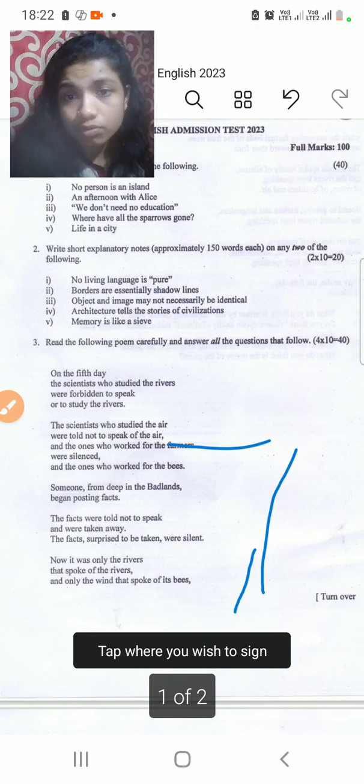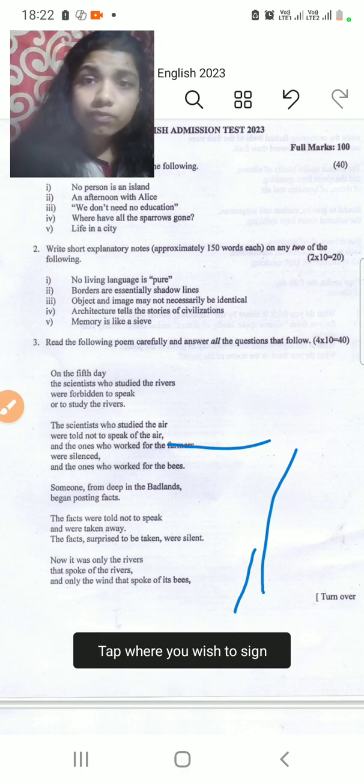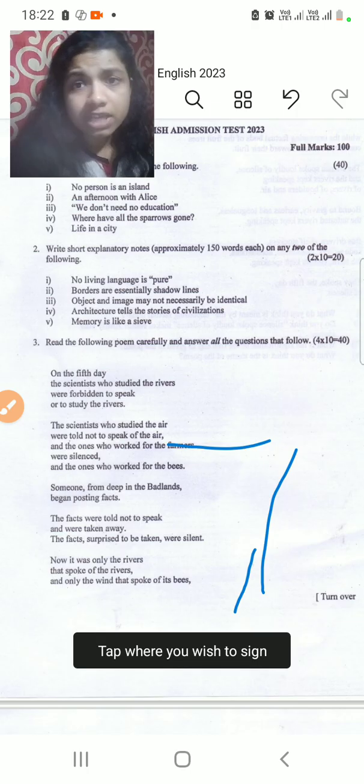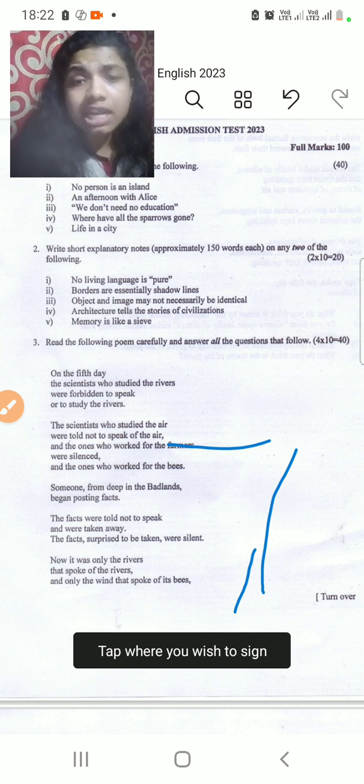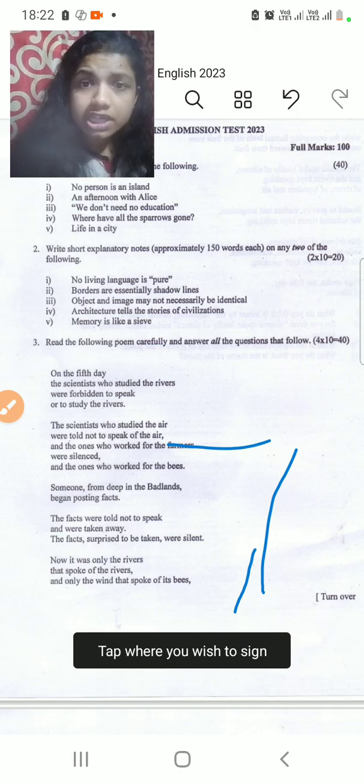So what did you understand through the poem? The fourth day, the scientists were allowed to speak. Some spoke about river, some spoke about air, some spoke about bees. Then fifth day they were silent. They said now river can speak for itself, air can speak for itself, gravity can be going on without being discovered, because you know the difference between discovery and an actual incident. It's not that gravity was never present, gravity was present, but someone just noticed it at that time and gave it a name. Earlier it was present, none had noticed it, none had given it a name. So this is the difference.